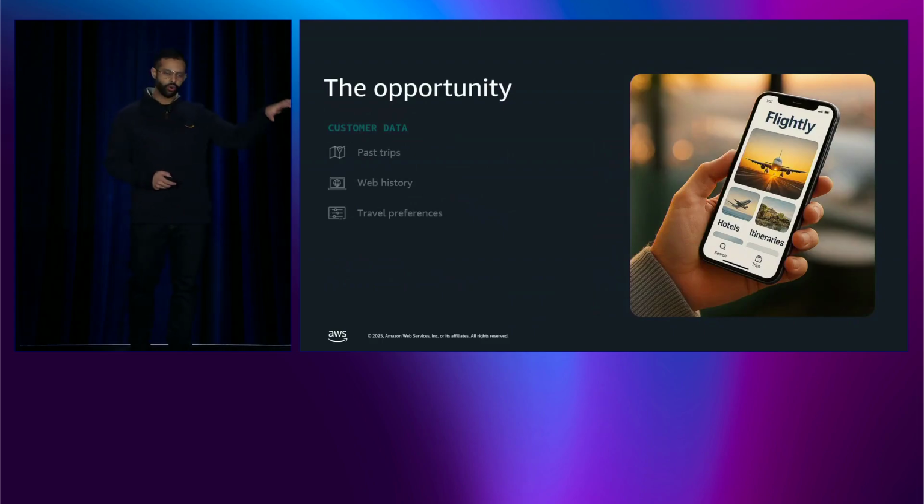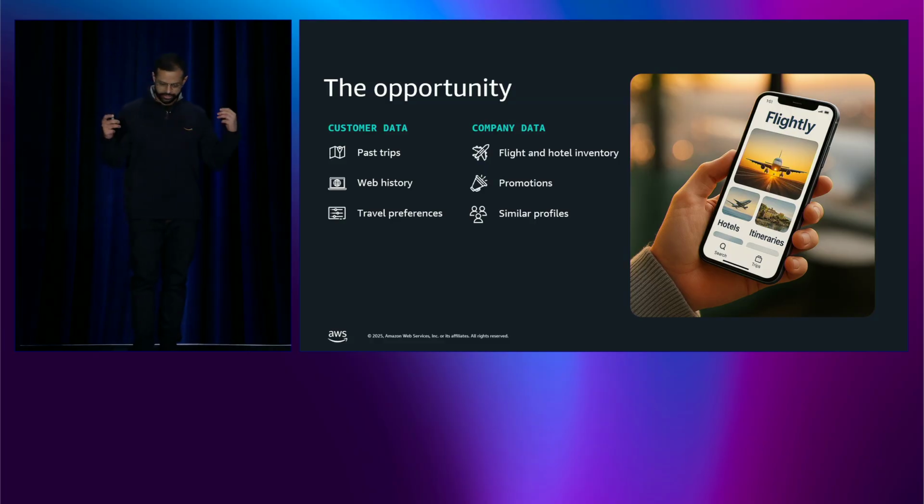Here's what Flightly's working with. Customer data and company data. It's similar data to what we all have in our databases. Customer data includes things such as past bookings, search history, preferences, etc. Company data is flight inventory, hotel inventory, promotions, etc. All of this data lives in Aurora Postgres. Years and years of rich data. Perfect foundation for a chatbot.